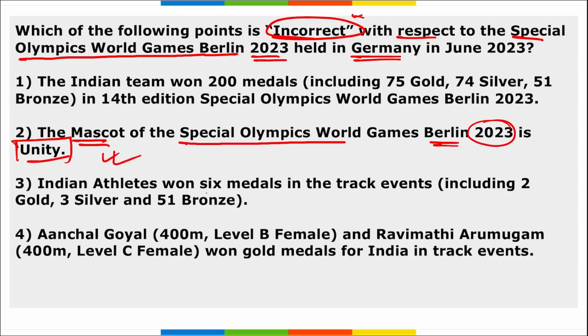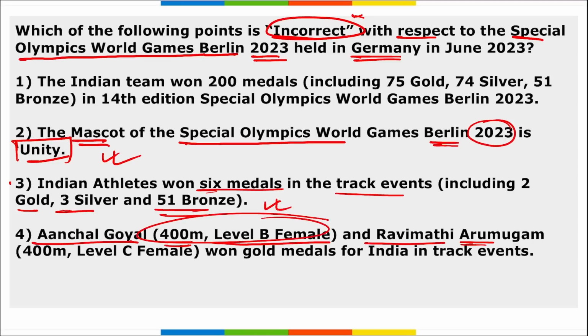Then Indian athletes won 6 medals in the track events, including 2 gold, 3 silver and 51 bronze, right? This is also correct. Option 2 is also correct. C is Aanchal Goyal, a 400-meter level B female, and Ravi Mathi, a 400-meter level C female event, won gold medals for India in the track events.